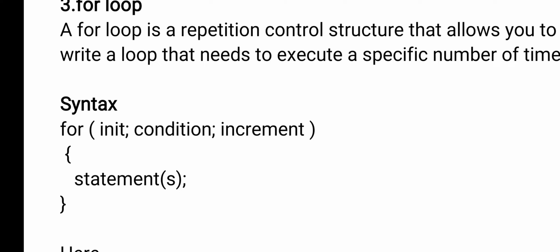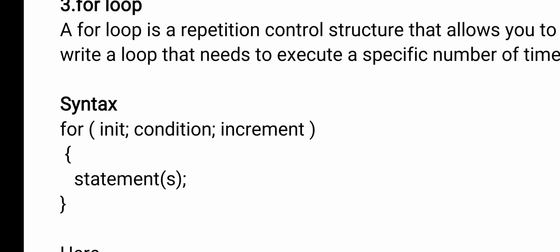Whatever procedure is there in a while loop, the same procedure you can follow in a for loop also. First is the initialization, the starting value. Then the condition: every time we check whether the value is within the range or not, that is the condition. In every execution you increment or decrement the counter variable, that is the updation. So in any loop, whether while or do while, you will get these three things: initialization, condition, updation.